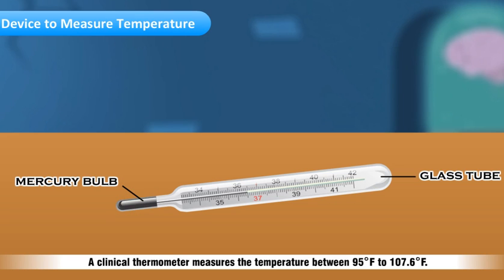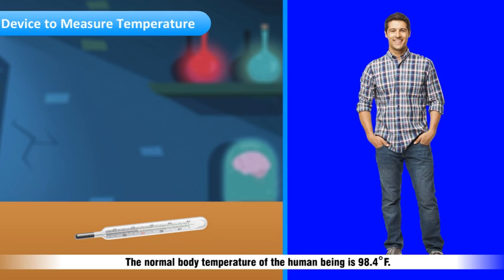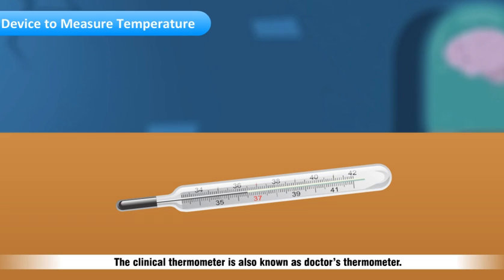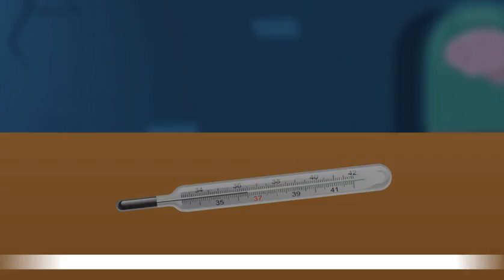A clinical thermometer measures the temperature between 95 degree Fahrenheit to 107.6 degree Fahrenheit. The normal body temperature of the human being is 98.4 degree Fahrenheit. The clinical thermometer is also known as doctor's thermometer.